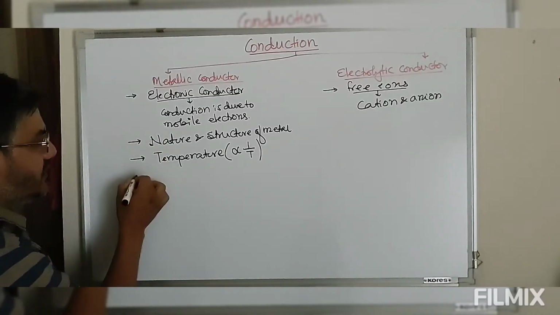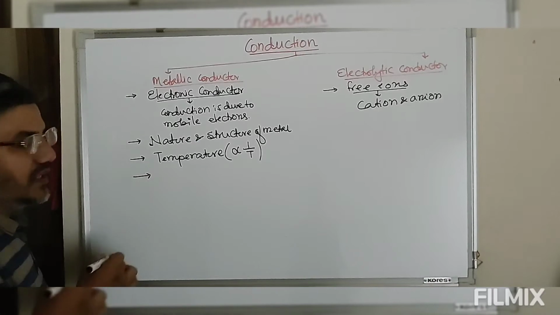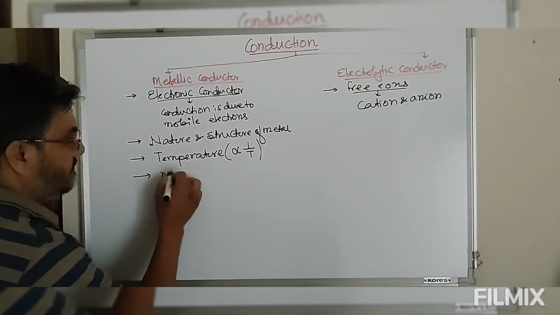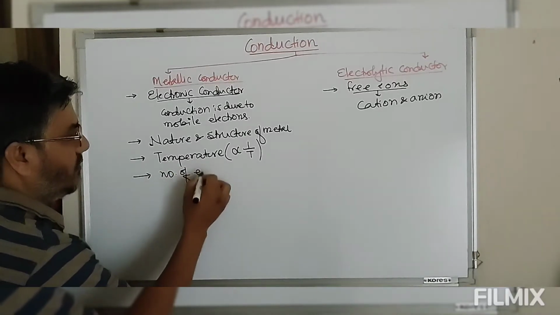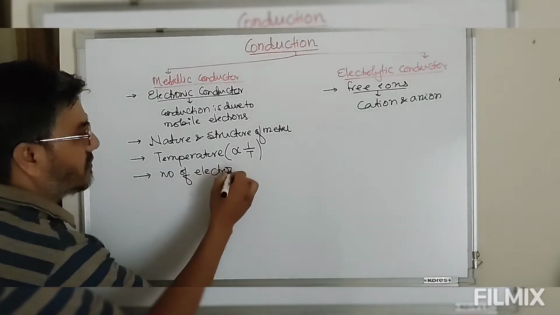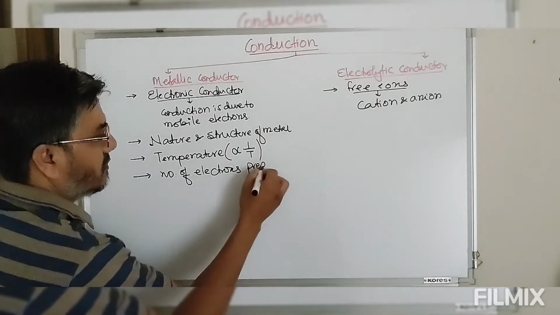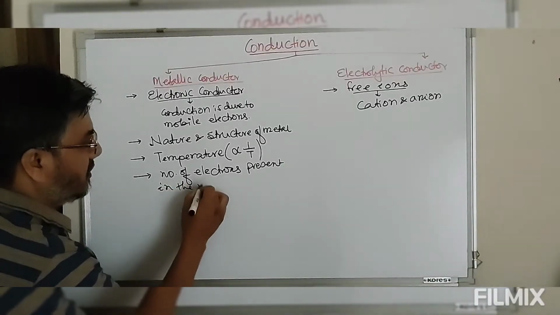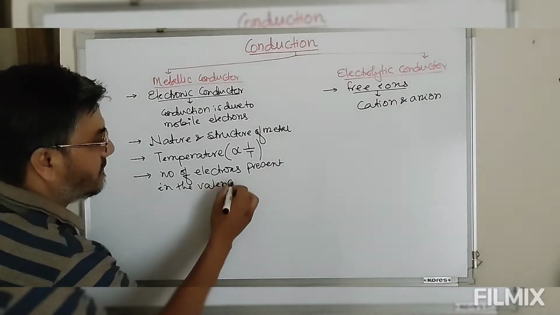This metallic conduction also depends on the number of electrons present in the valency shell.